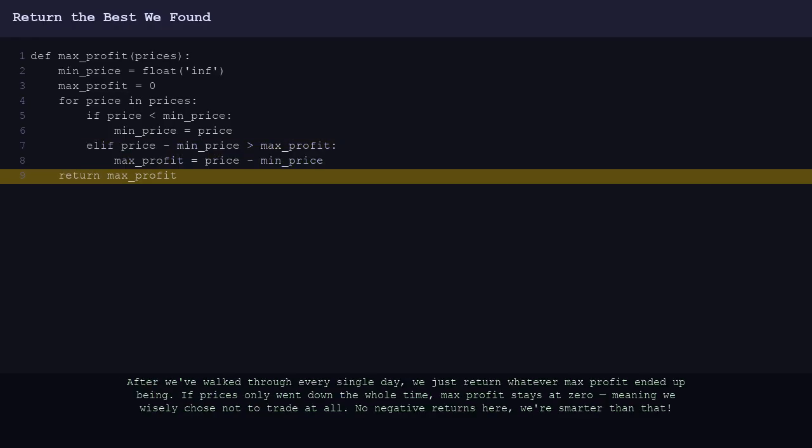After we've walked through every single day, we just return whatever max profit ended up being. If prices only went down the whole time, max profit stays at 0, meaning we wisely chose not to trade at all. No negative returns here, we're smarter than that.